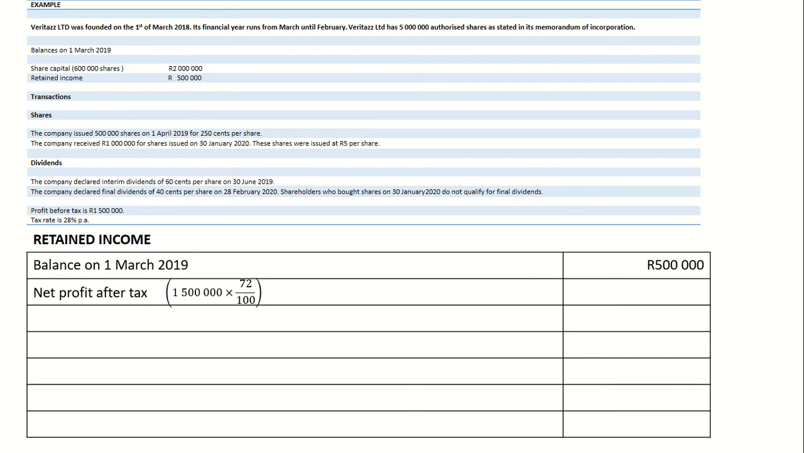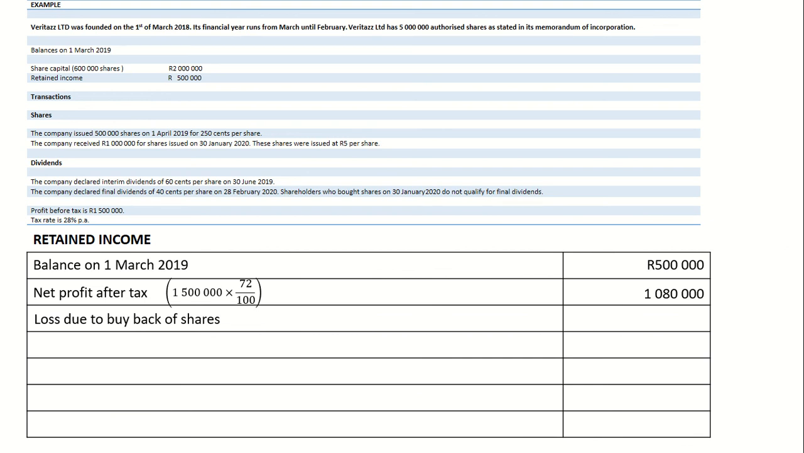It represents what we have to pay to source, so it reduces our profits. When you take 100% of our profits and decrease it by 28%, we will be left with 72% of our profits. So to calculate our net profit, I simply took 1,500,000 rand and multiplied it by 72, and divided by 100, and it gave me 1,080,000 rand.